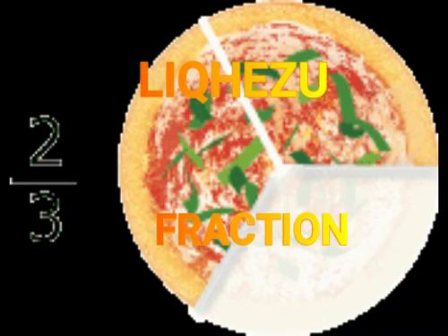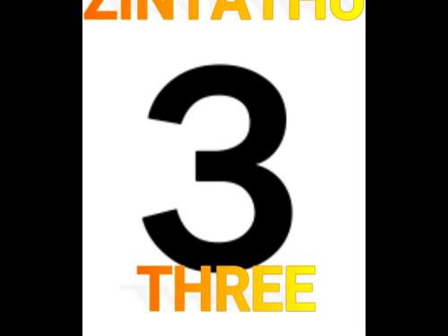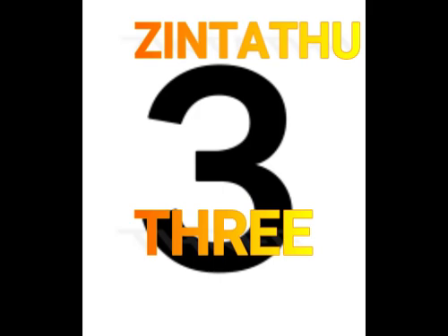Silibhala kanjani eli qhezu? We draw a line, sikrwela umgca. Below the line we write 3 because the pizza was divided into 3 equal slices. Ngezantsi komgca sibhala uzintathu kuba ipizza ibiyohlulwe yaba zizilayi ezilinganayo ezintathu.